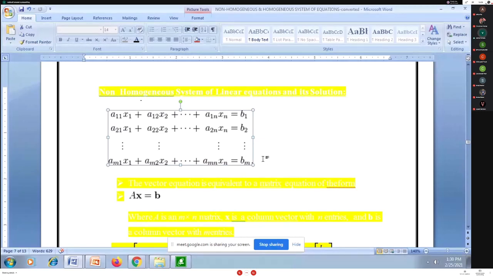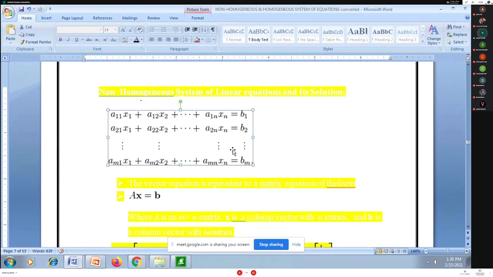Can you guess how many equations are here? Yes, I have m number of equations here.